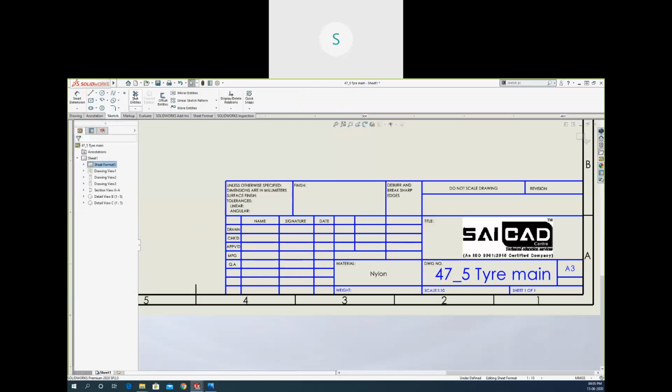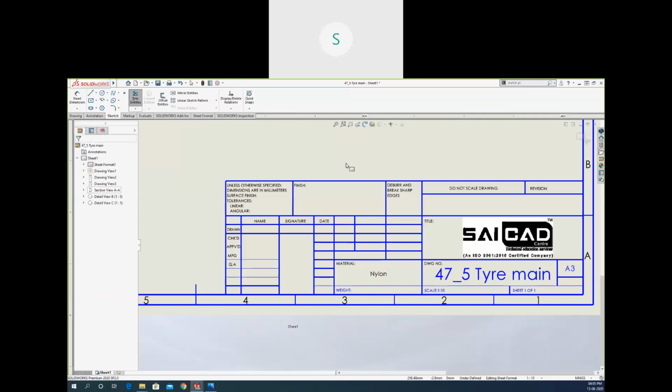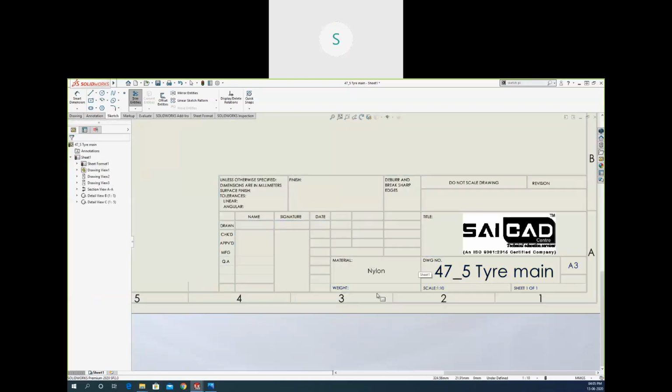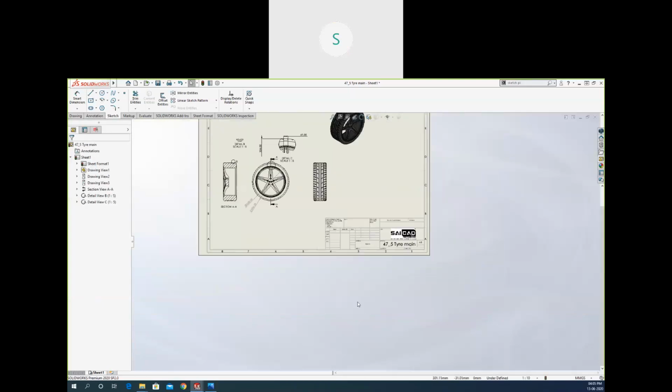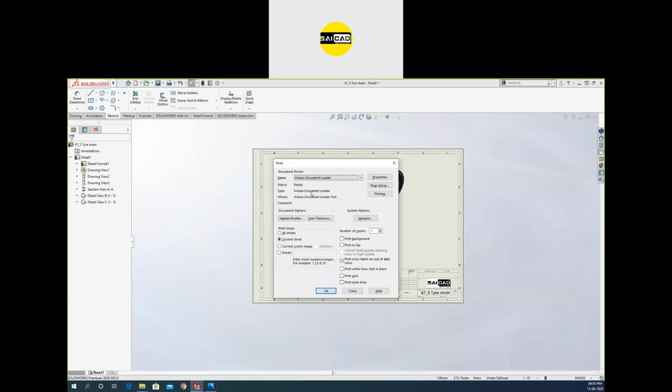You can just go to the sketch and use the trim entity, and you can just remove those like that. The power trim, we need to select components like that. Okay, you can also trim that. You can enter any detail, click OK, right click, and go to edit sheet, and you are back in the drawing. Okay, so to print, just go to Control P and use the option